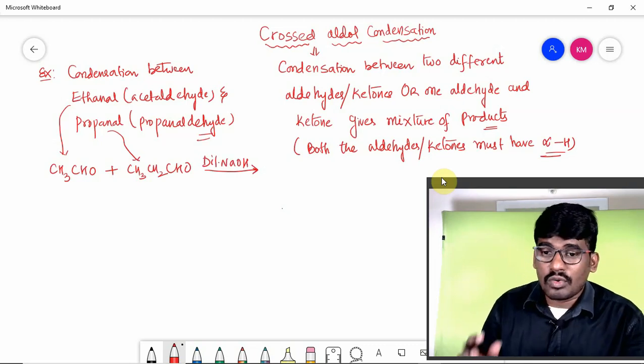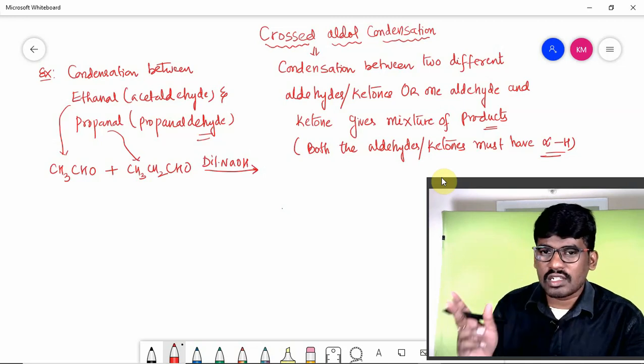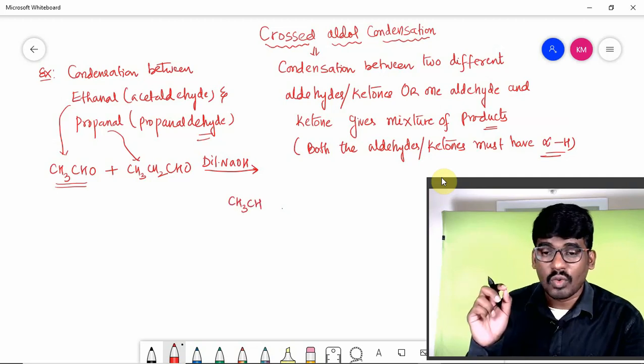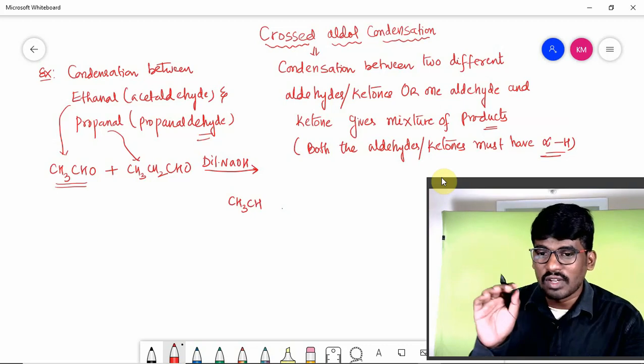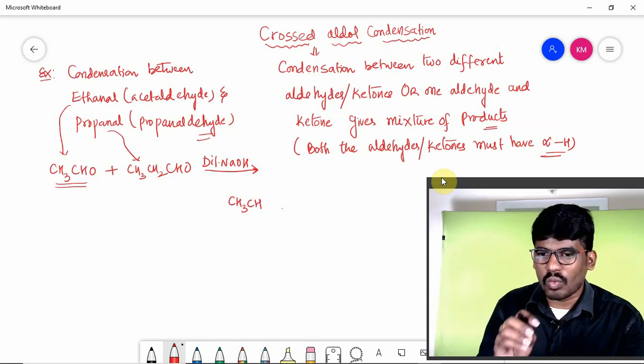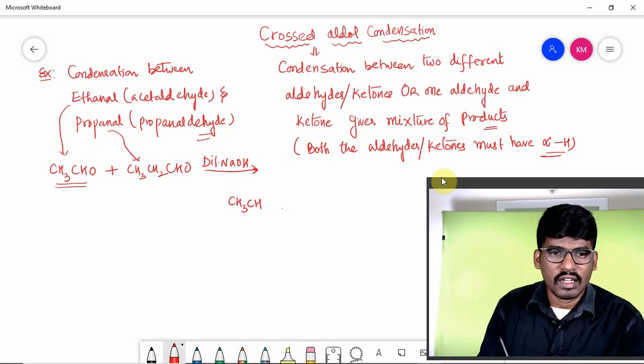Here two products are formed from self condensation and two products from crossed condensation. Self condensation between 2 moles of acetaldehyde, what will it give? If you watched the previous video, this will be very easy to understand. If you have not watched it, please watch that aldol condensation video, then go for crossed aldol.